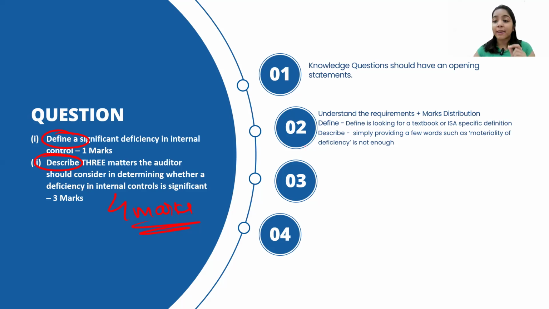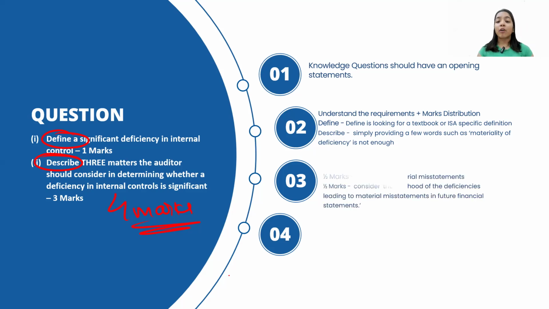If you just simply write materiality of deficiency, the 3 matters, and in one of the matters you wrote materiality of deficiency, this is not enough. Simply providing it in few words, just by mentioning 3 to 4 words, and you expect the examiner to give you full 3 marks, I am sorry, examiner will not do that. So please ensure that you explain it well.